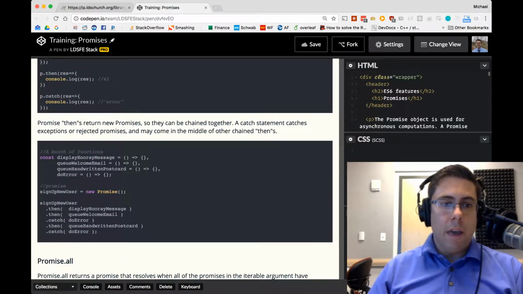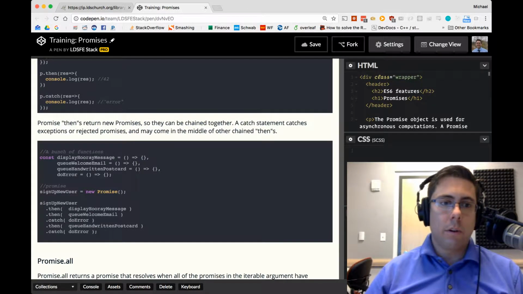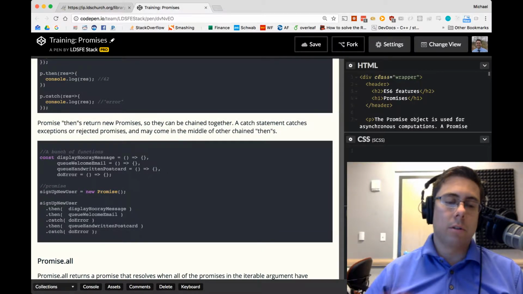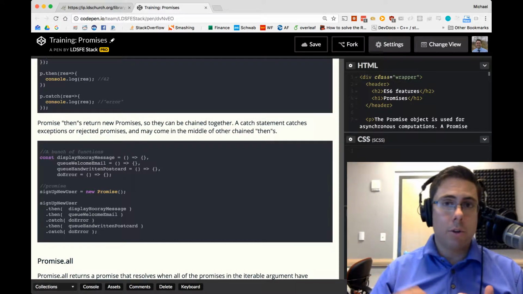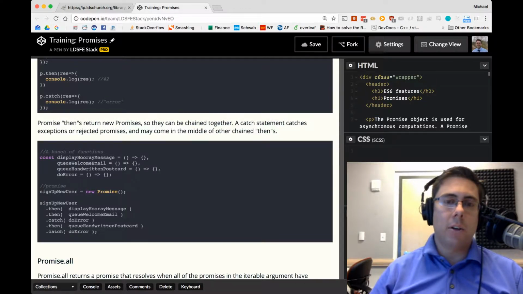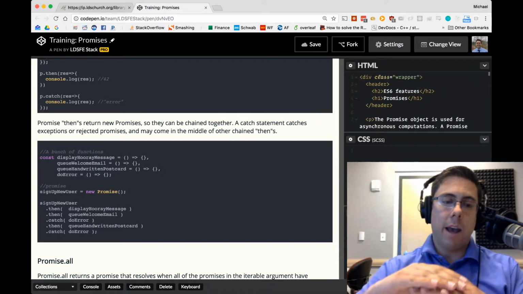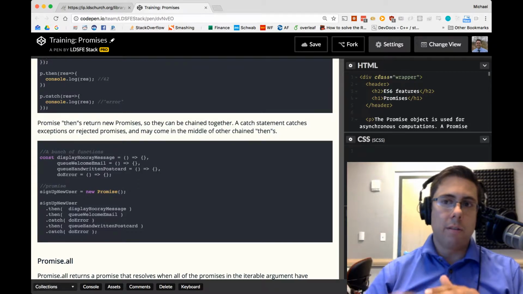Something useful about then and catch is that they return new promises themselves. So if you don't implicitly or explicitly return a value, it will still return just a promise object that you can chain. The benefit then is you can have multiple thens. You can do an action, then do another action, then do another action. You can chain these together. If you have a series of chained thens, any catch statements can come in the middle of these thens and catch errors or rejected promises above them. Then catch anything up here, and you could have more thens after that.